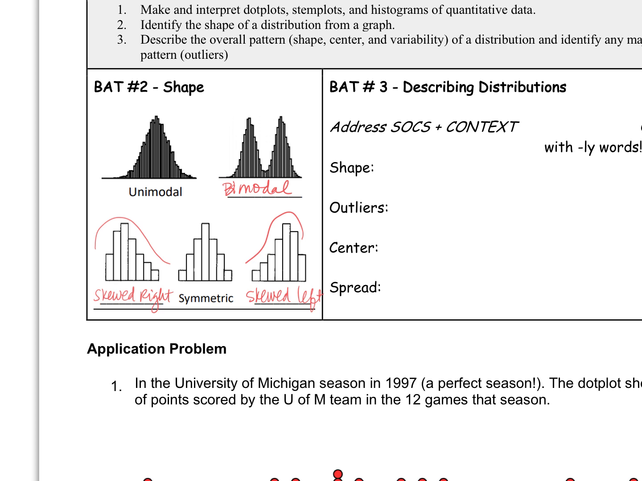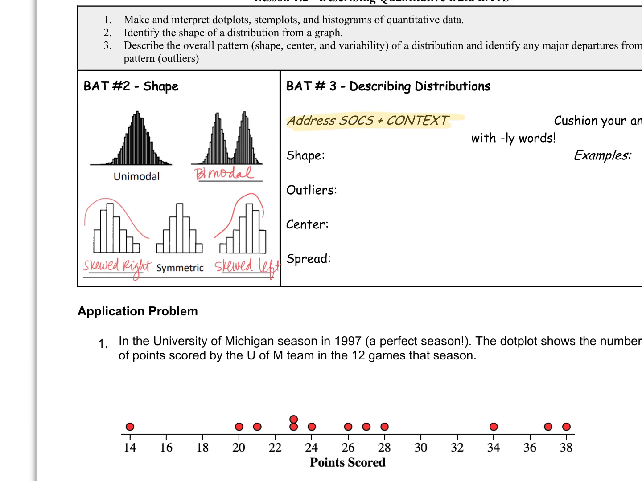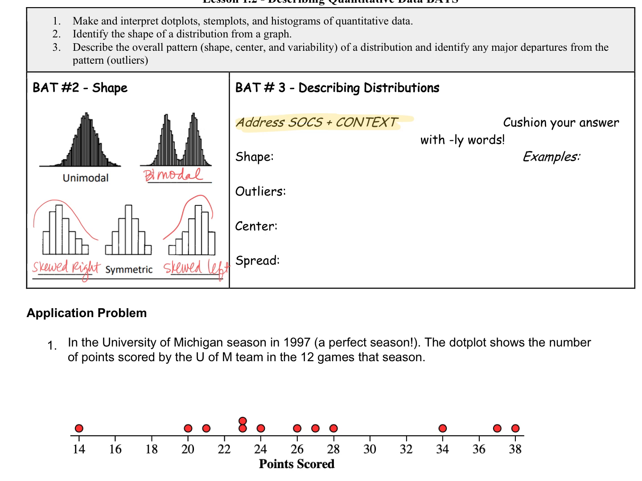Alrighty, so describing distributions. Here it is. Address SOCS and always put context, right? Shape, what are our choices here? What do we say? Nobody? Okay, all the ones that we needed are on other parts, right? See number 2 right there. There's no need to rewrite that. All right, all our shape options are right there.